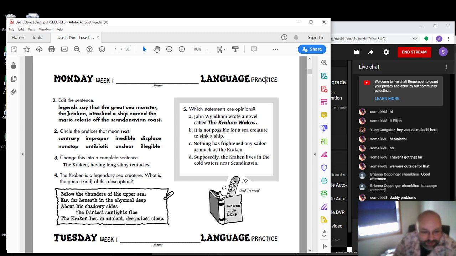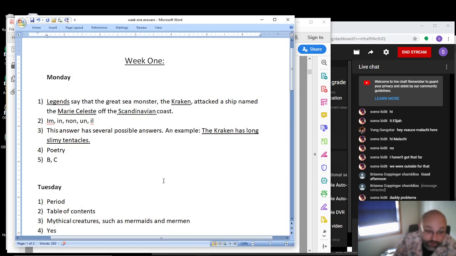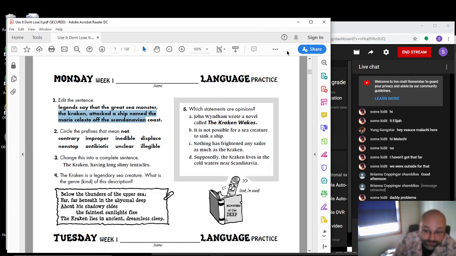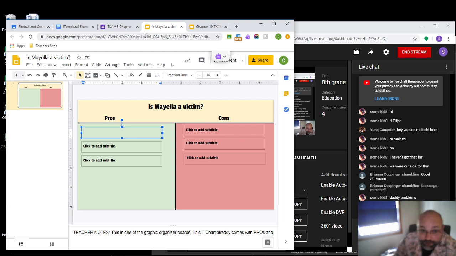I couldn't do the work on the page and then scan it because I'm not at the school at the moment. So what I did was I just typed the answers into a Word document, and I'll post that on the website so that you have the correct answers. If you have any questions about why something is right or wrong, you can comment in Google Classroom, send me an email, or get a hold of me on the next YouTube live session, and I'll explain why something's right or wrong. All right. Any questions with that?